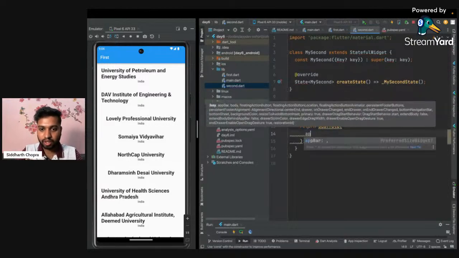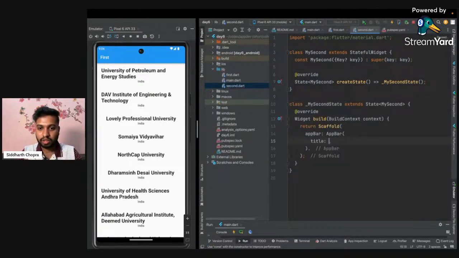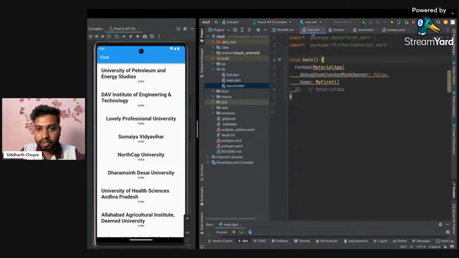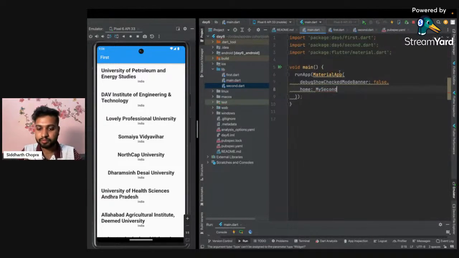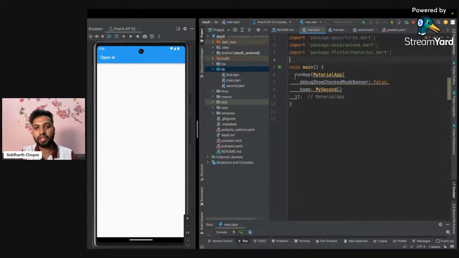Scaffold, creating an app bar, title with the name of text. Here let's type OpenAI, and I'm just adding it inside here, my second. Running this app again, and here we have our app bar.